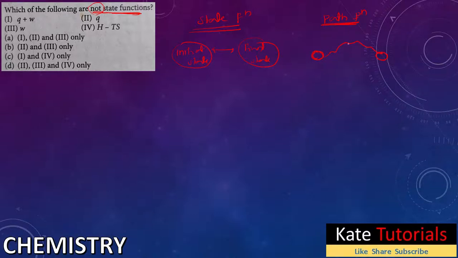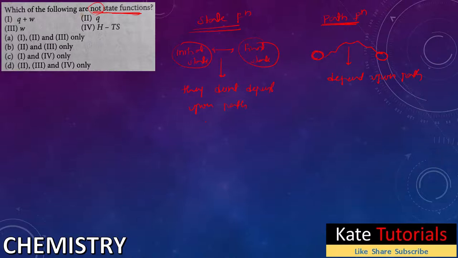So they depend upon path, whereas state functions don't depend upon path.